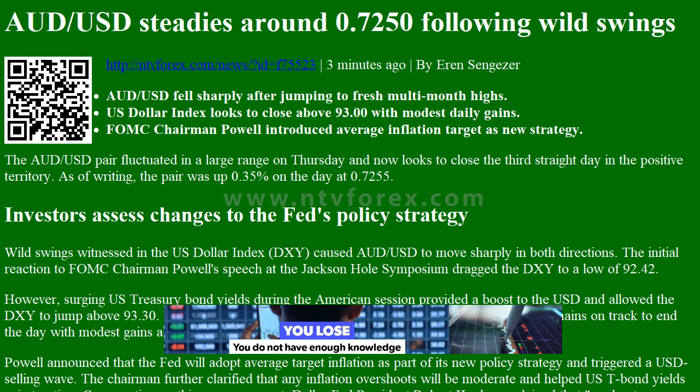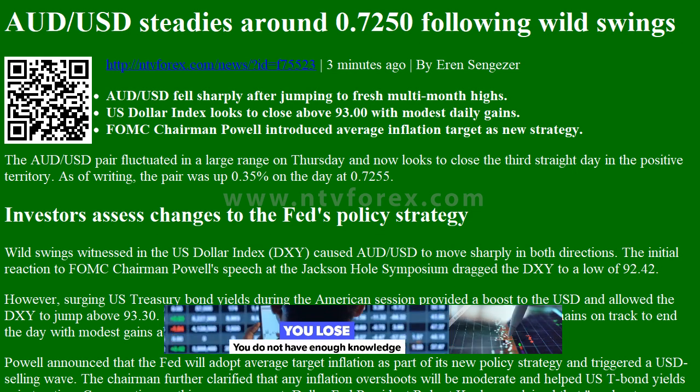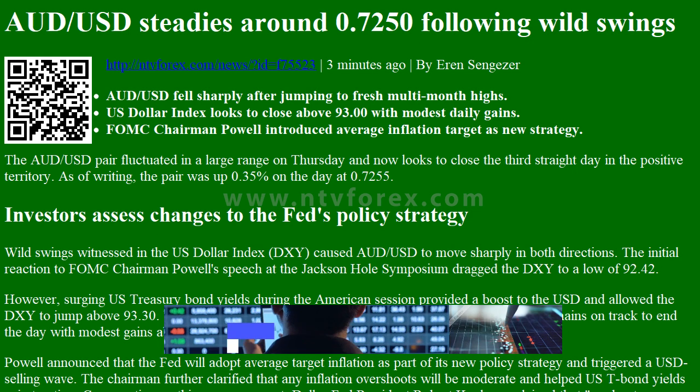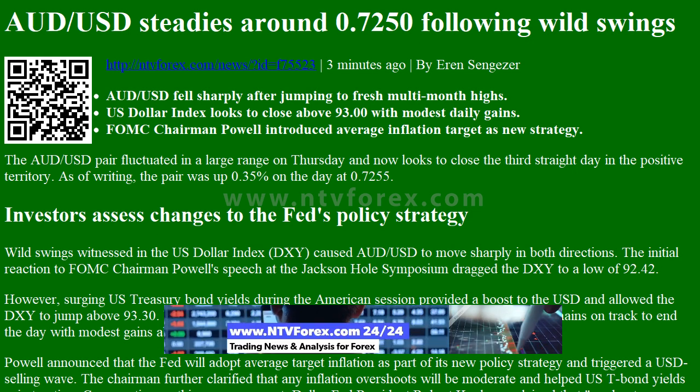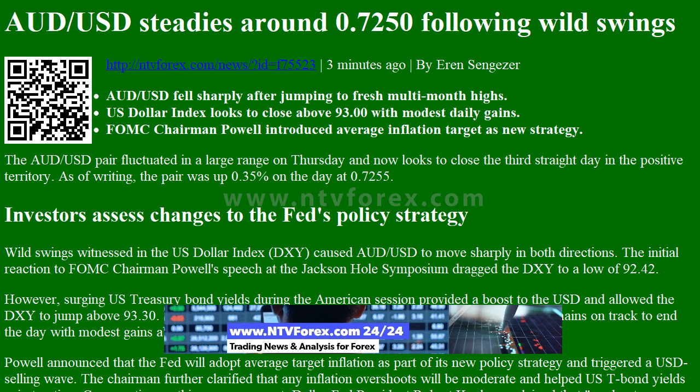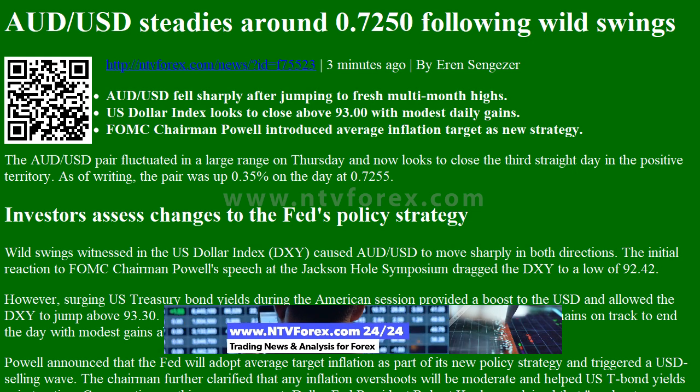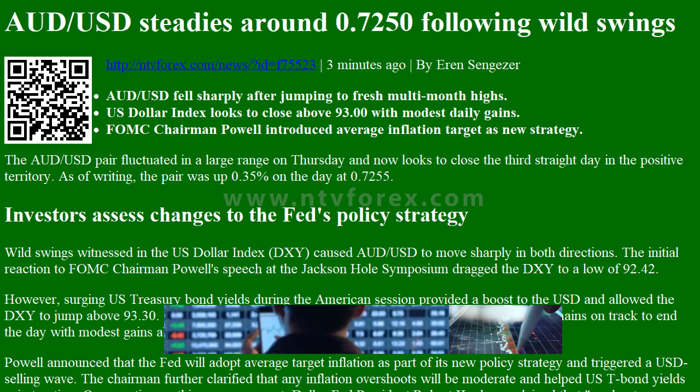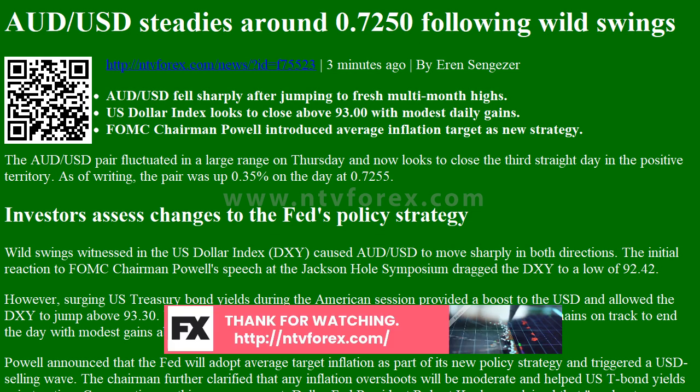www.ntvforex.com. AUD-USD steadies around 0.7250 following wild swings. News ID F7555, 233 minutes ago by Aaron Sengezer. AUD-USD fell sharply after jumping to fresh multi-month highs. US dollar index looks to close above 93.00 with modest daily gains. FOMC Chairman Powell introduced average inflation target as new strategy.